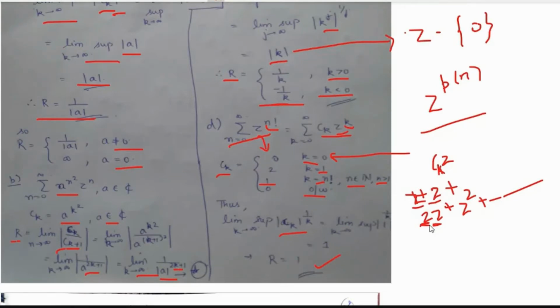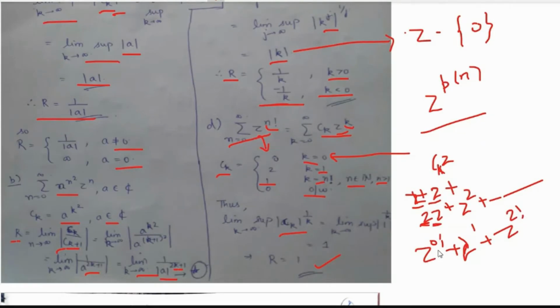Is it clear? Do I explain again? मैम एक बार एक्सप्लेन कर दीजिए। हाँ जी, एक मिनट। नाउ अगर हम are saying n equals 0 to infinity, we are taking the power series, right? So what we have is, for n equals 0, that would be z to the power 0 factorial, plus, then for n equals 1, this would be z to the power 1 factorial, plus z to the power 2 factorial, right?